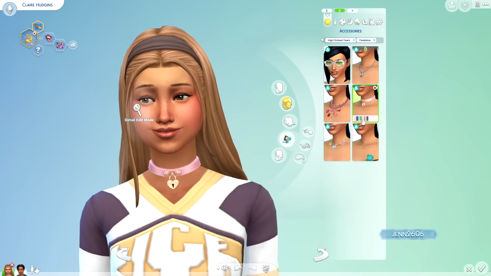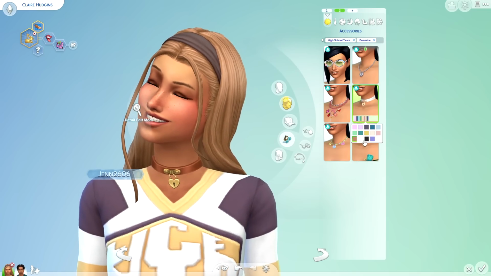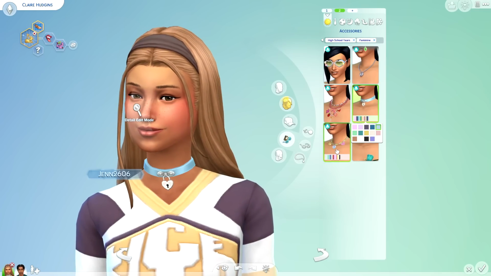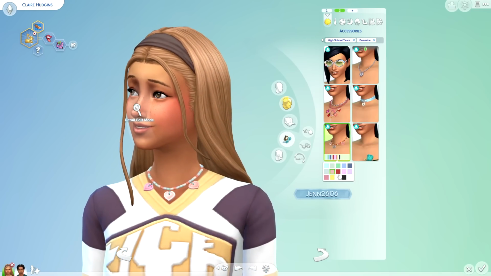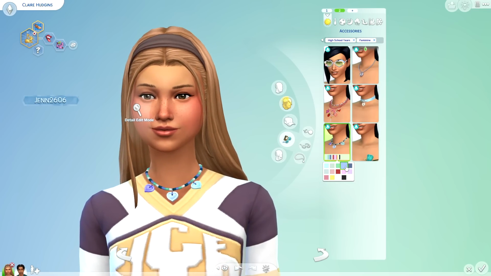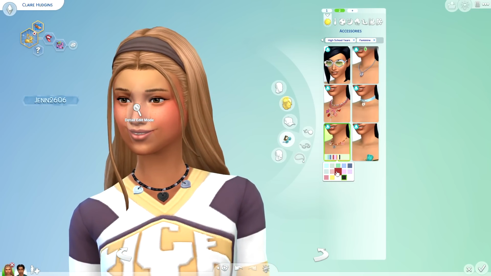There's also this really cool choker here too that has this little heart locket. I thought this was kind of sweet. And then we have what appears to be a little candy necklace. I really like these. These are so fun and colorful, and I love the pastels. I also like the range too.